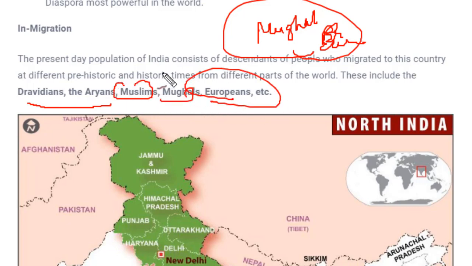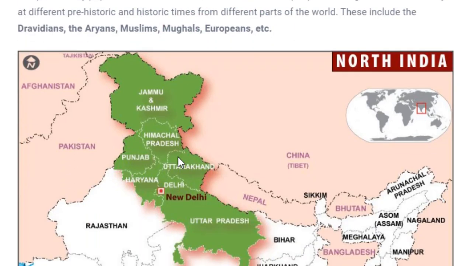So lots of invasion were there in India. If we talk about the migration, this migration took place generally from the land part. At present, see over here on the map, you can see Bangladesh is a land bordering country which shares land with India. So the people from Bangladesh generally migrate to Assam, Meghalaya, the places which lie next to them, even to West Bengal or Bihar, some region of Bengal.